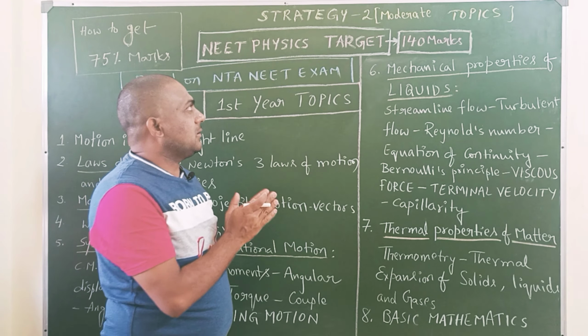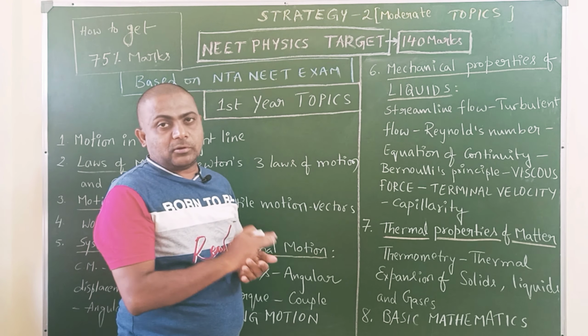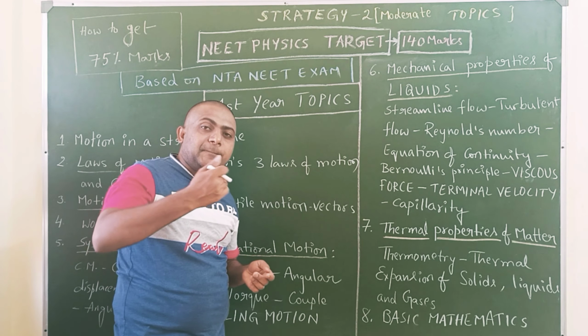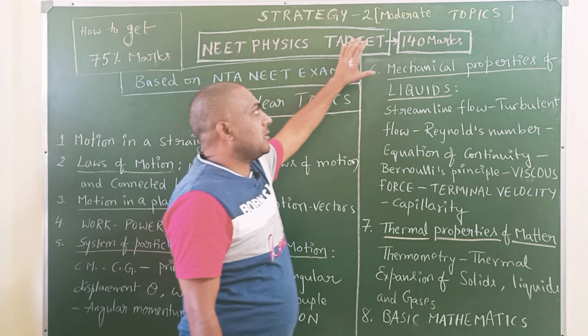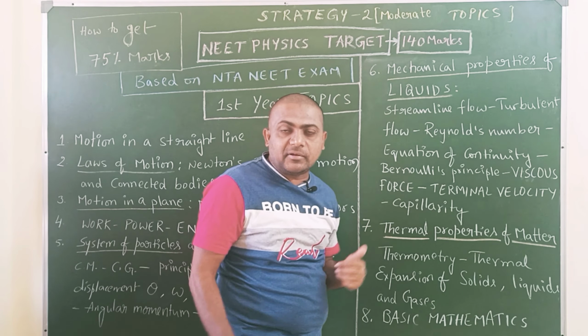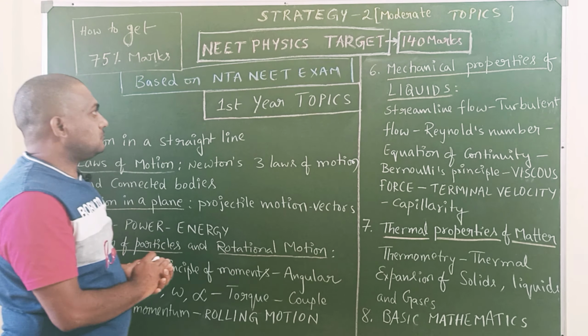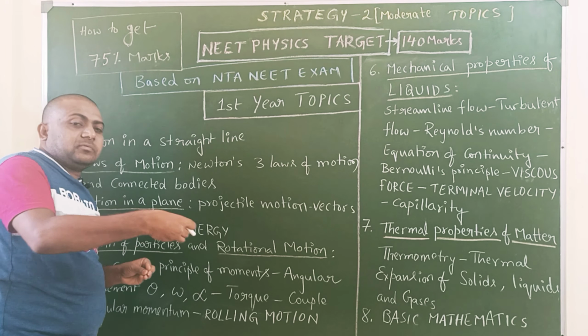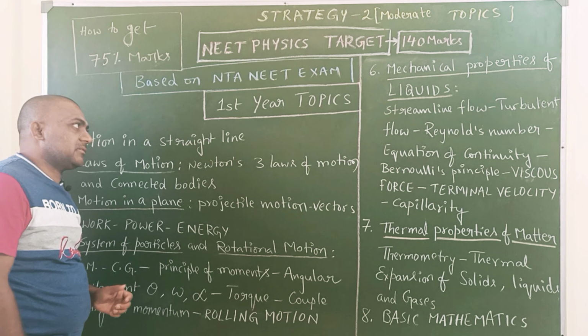But for getting this, first we should read the entire strategy 1. After completion of strategy 1, we have to start this one. These topics are not highly difficult, not easy, but moderate topics. So we should do some more work, a little harder than for the easy topics.